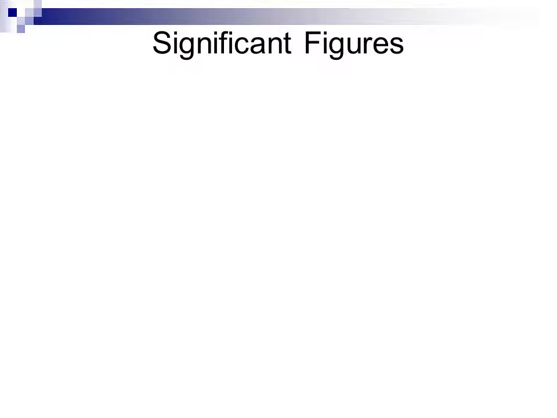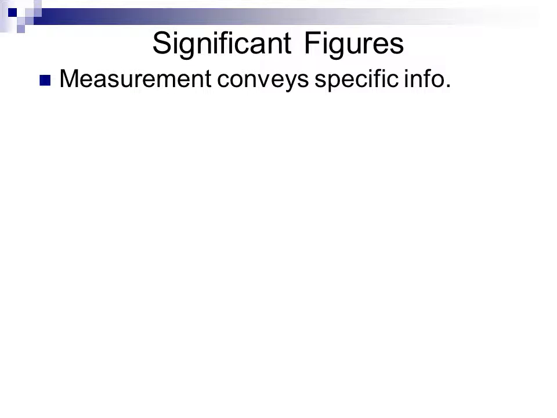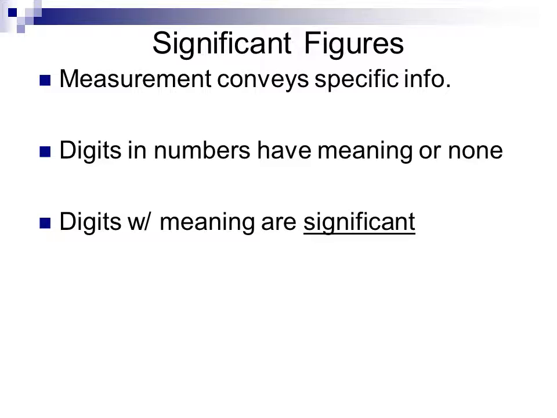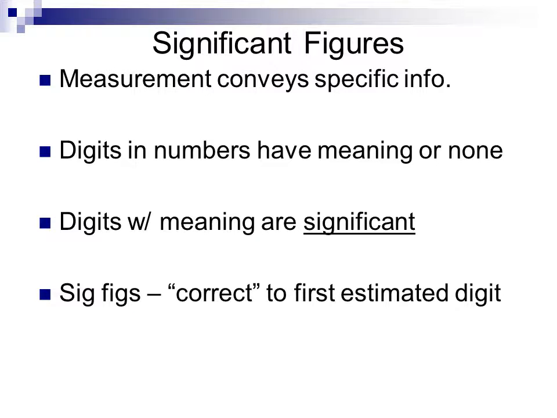Significant figures are what we call our means of keeping track of important data points in a quantitative measurement. All measurements will convey specific information. The digits in my numbers that have meaning are significant. Those digits which have no actual meaning are insignificant. So some digits will have meaning and some digits will not have meaning. Digits which have meaning are called significant digits or significant figures.